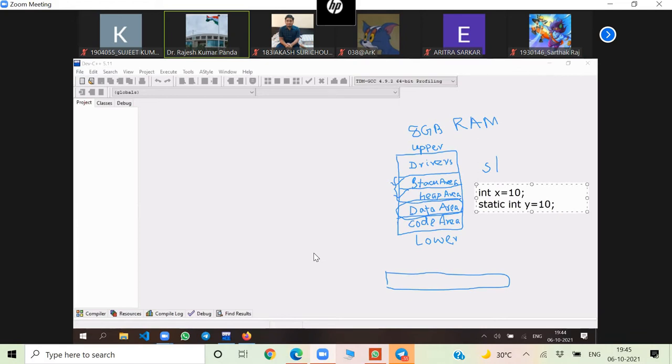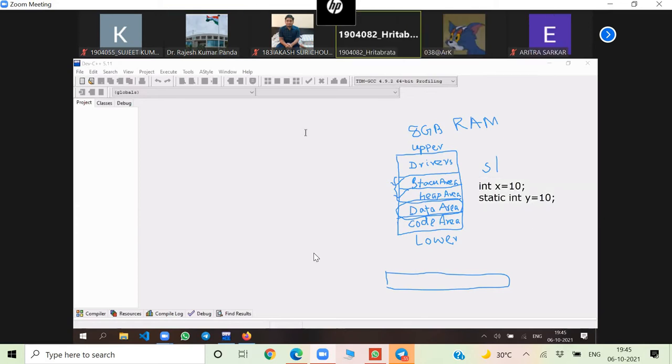Are these two variables x and y stored in the same memory area? No, sir. This one will be stored in the stack area and this one will be stored in the data area. Any extern or global variable, if I write extern int y or static int y, will be stored in this data area.